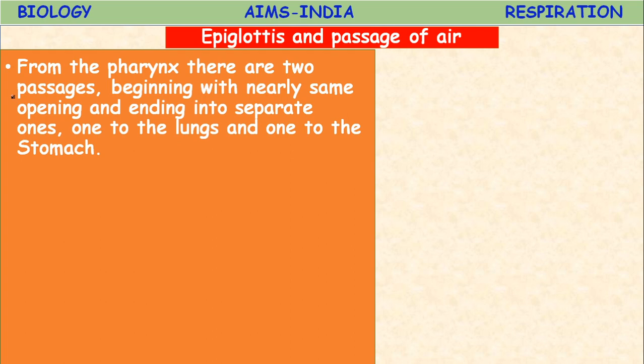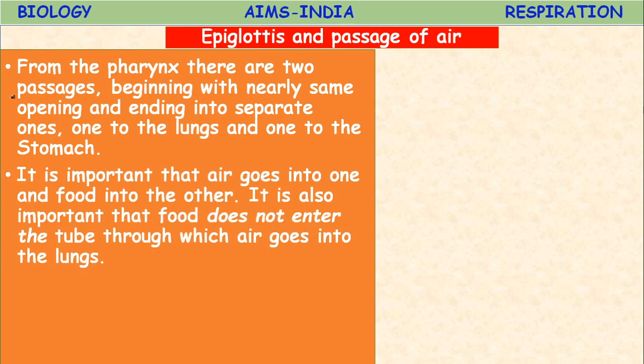One is the food pipe or esophagus, and the second is the trachea, or windpipe. Windpipe means the pipe which carries the wind, the air. It is important that air goes into one and food into the other. It is also important that food does not enter the tube through which air goes into the lungs.